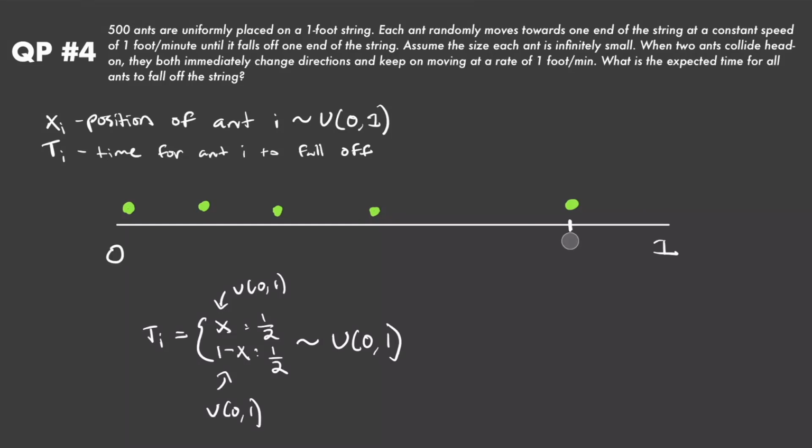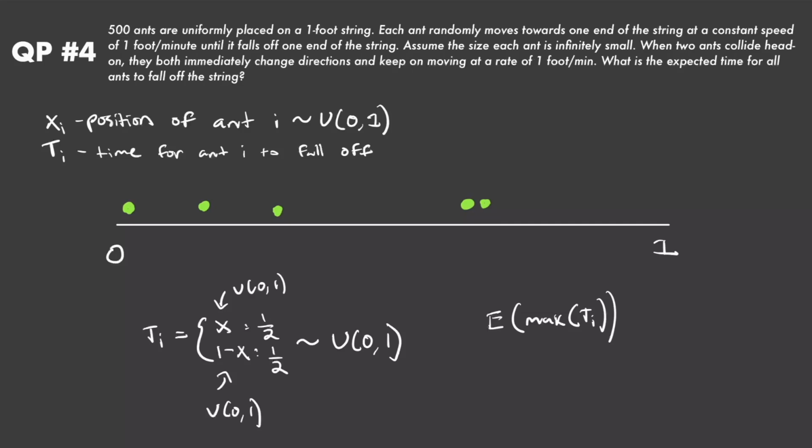And because we have this property when the ants collide, we can basically just think of that as the ants passing through each other. We'll then define the expected time for all ants to fall off the string. All we essentially have to do is find the expected value of the maximum time for any ant to fall off the string. So here we're finding the expected value of the maximum of 500 uniform 0 to 1 random variables,